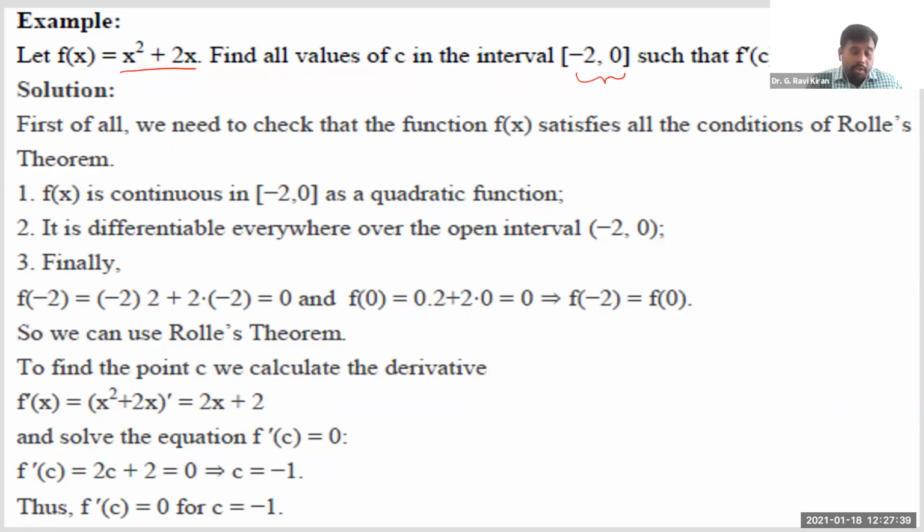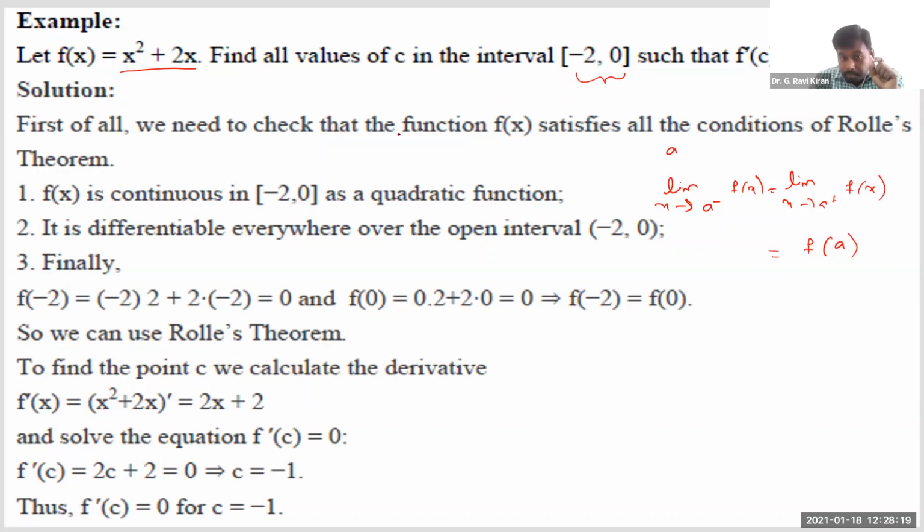We need to verify whether the given function is continuous or not. We need to verify whether it is differentiable or not. In fact, as we discussed in previous units, to verify whether a function is continuous or not, we need to use this condition. What is it? Whether, let us say if you are verifying it at a, we need to verify all these 3 conditions. Limit as x tends to a minus of f of x is equal to limit as x tends to a plus of f of x, right? By this we can say whether the limit exists or not. If the limit exists, whether this is equal to the function value at a or not. When these three are equal, then only we can say that the function is continuous at a, right?